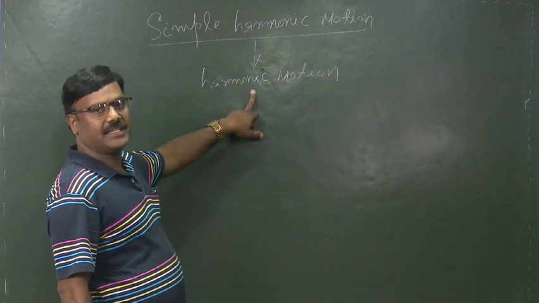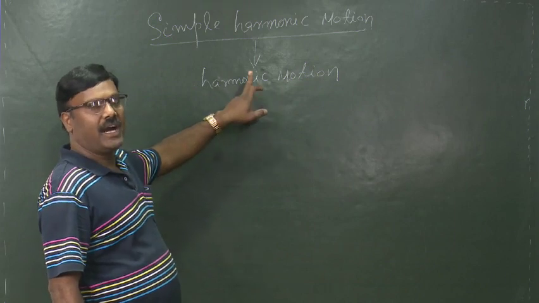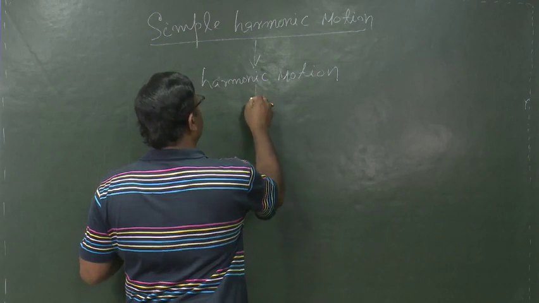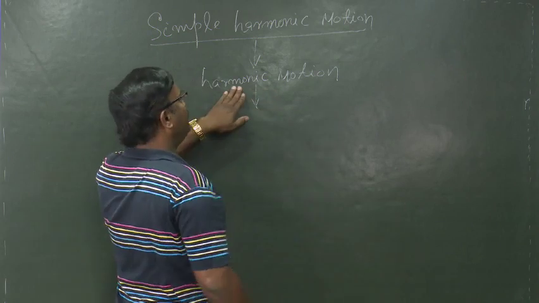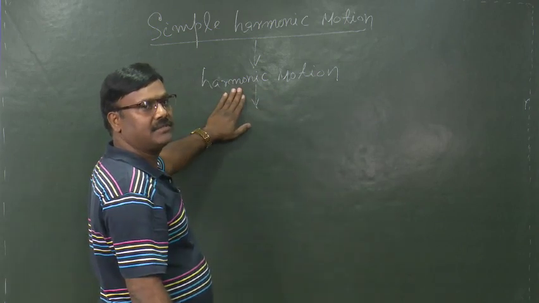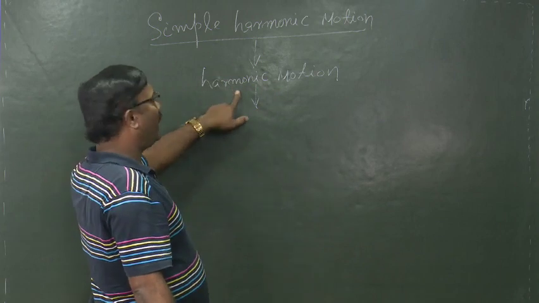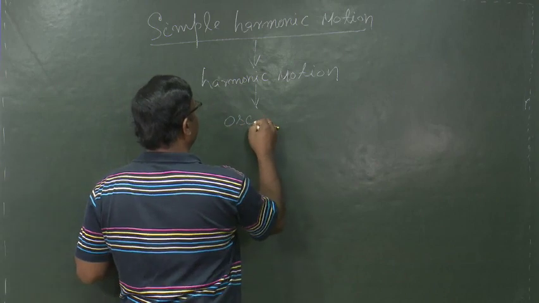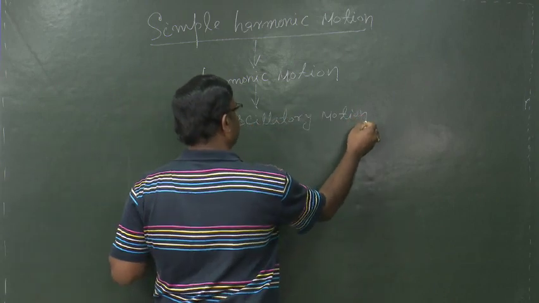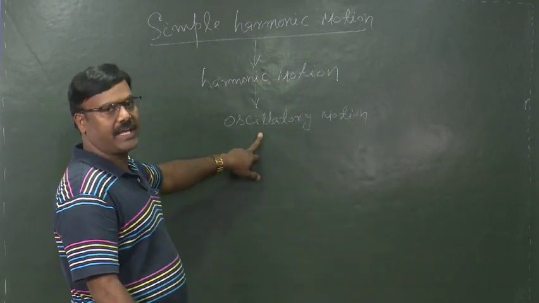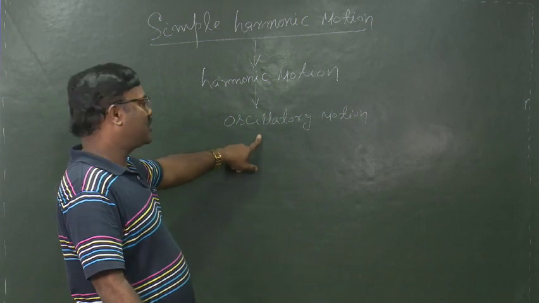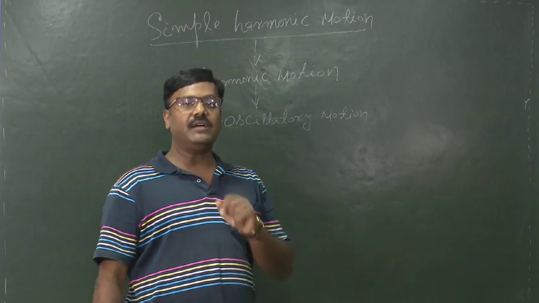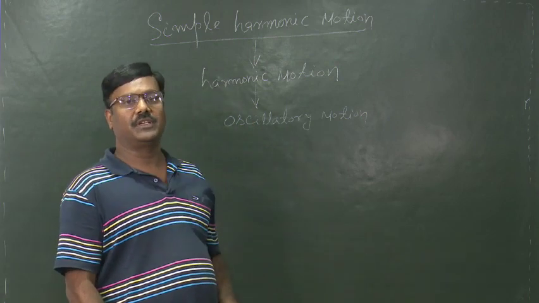Then the question arises, what is harmonic motion? It is the bounded oscillatory motion. So, to know harmonic motion, we have to know oscillatory motion. Then the question arises, what is oscillatory motion? It is a periodic to and fro motion.